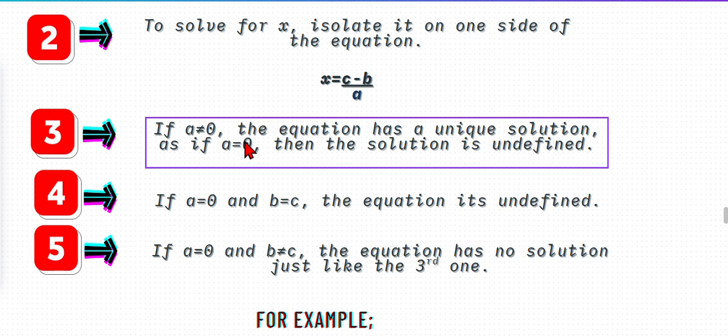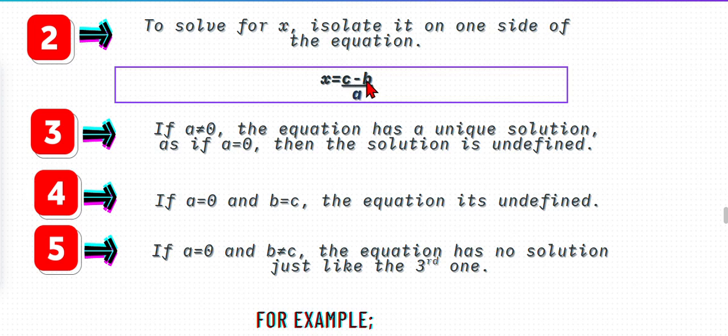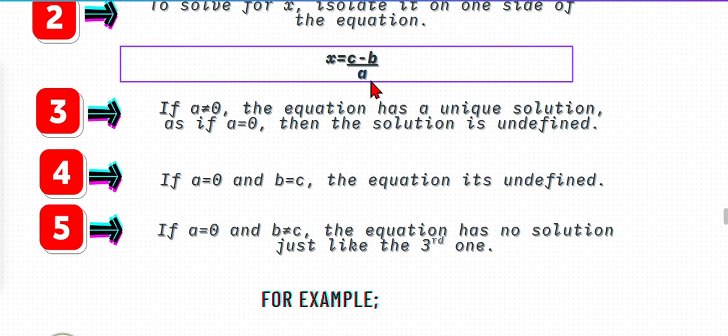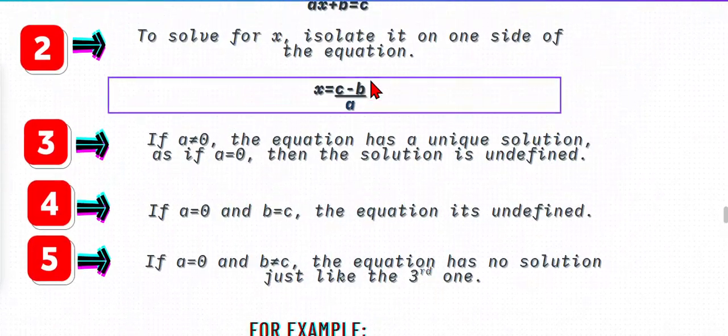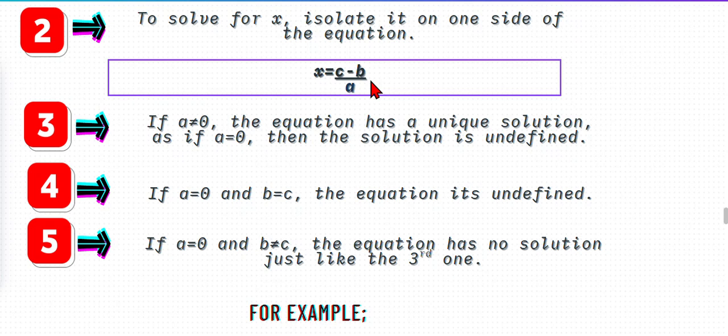Now this one as well I was explaining, it's undefined. But here I am telling you about c minus b, which is not there in the example, so I am explaining here. So let's take a is not equal to 0, some number like 10.